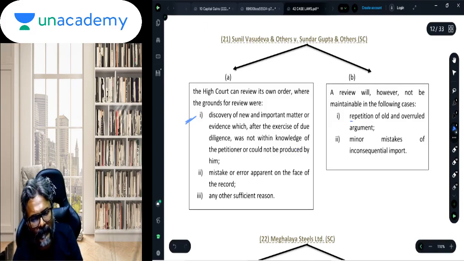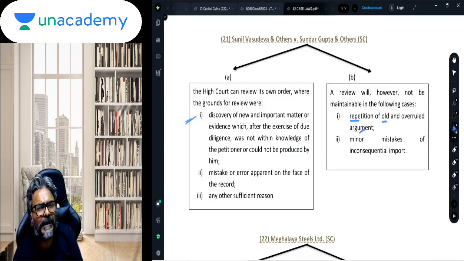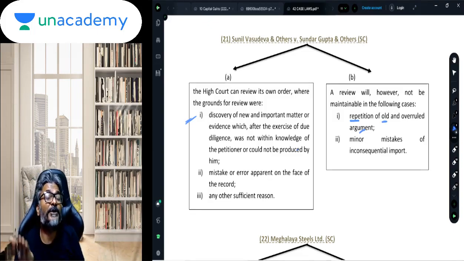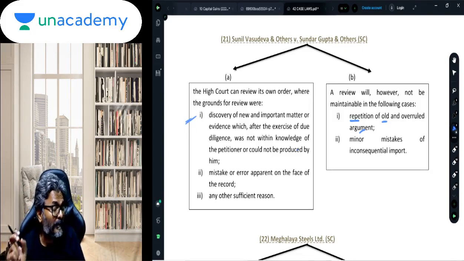But if it is merely a repetition of the old argument, this cannot be considered as the basis to review. Students, the review cannot simply be on the same material where you are changing your opinion. On the basis of the same material, you cannot change your opinion.